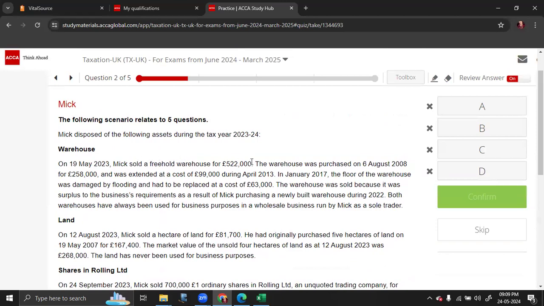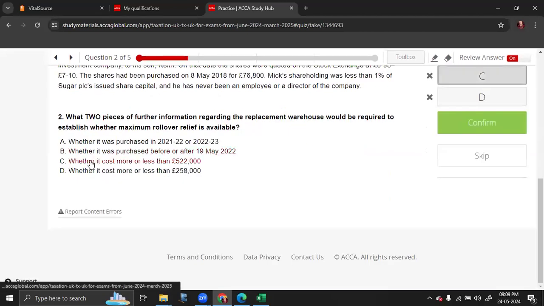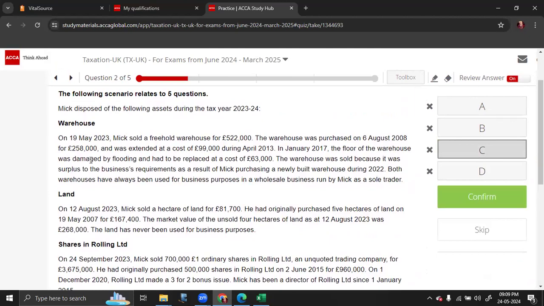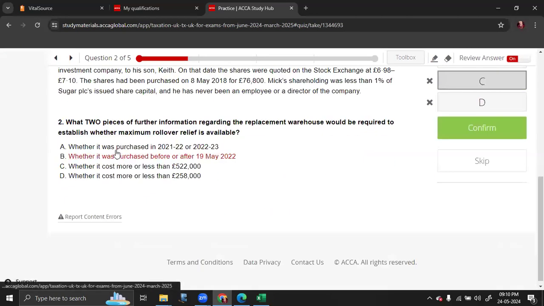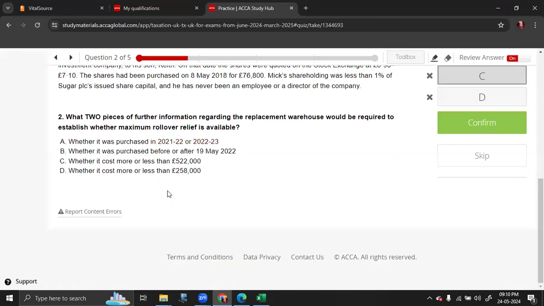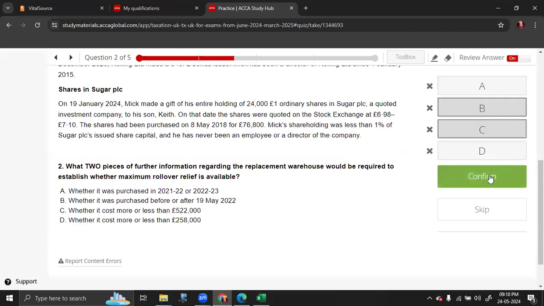Another thing is, in order to claim ROR relief, the asset has to be purchased 1 year prior to the disposal or within 3 years after the disposal. The disposal date is 19th May 2023, so we need to check whether it was purchased on or after 19th May 2022, 1 year before, or within 3 years after that. So the answer is option B and C.